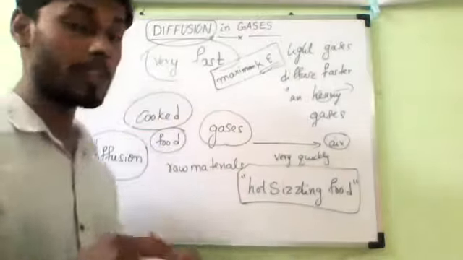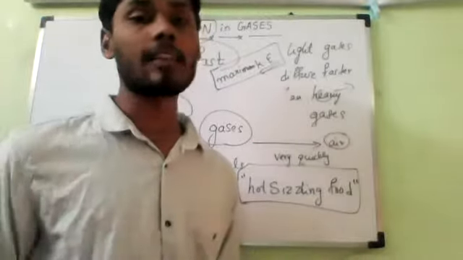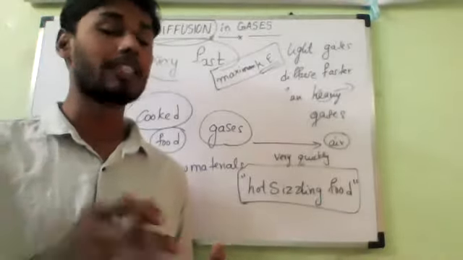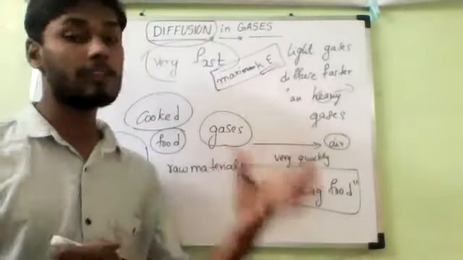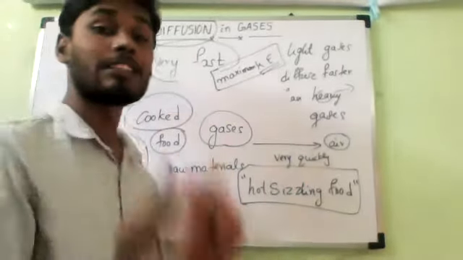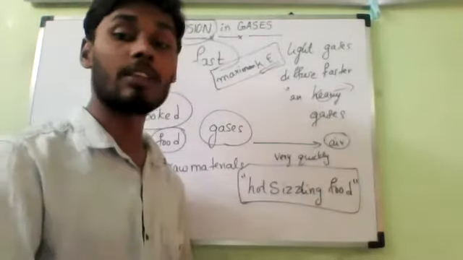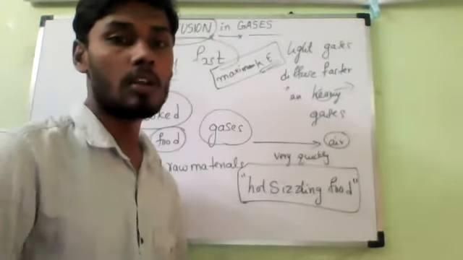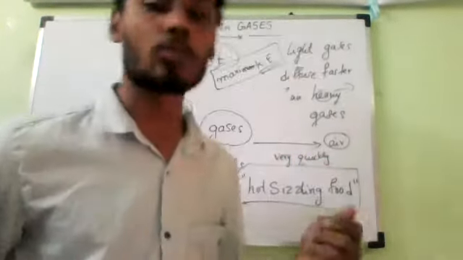Understand? Whether it is cold food which has cooled, or hot sizzling food, both can release gases. But with hot sizzling food, when we are preparing it on the pan or heating it on the gas, the smell reaches much faster because the particles gain more and more kinetic energy when heat is supplied. So even though we are very far, we can feel that smell because it reaches us very fast. But with cold food, if you want to smell it, we have to open the bowl and go very close.